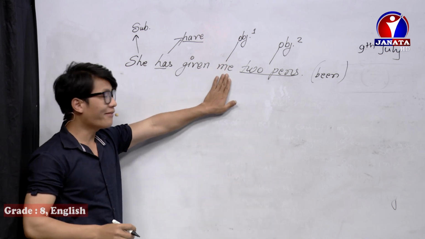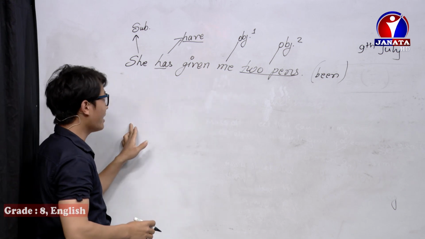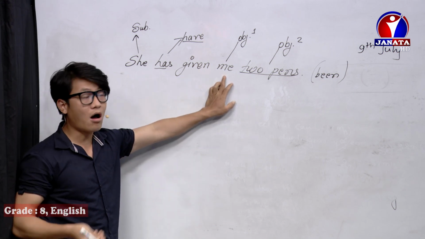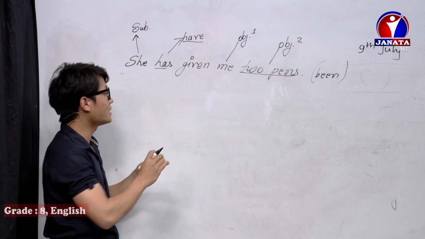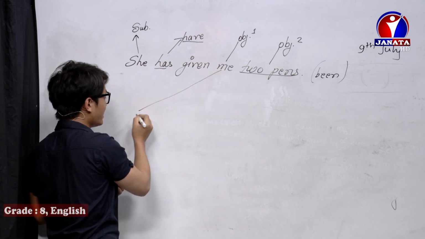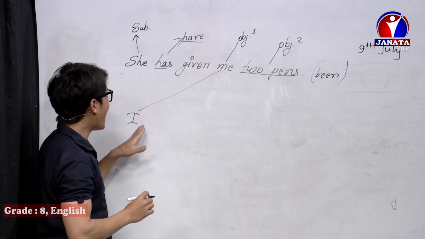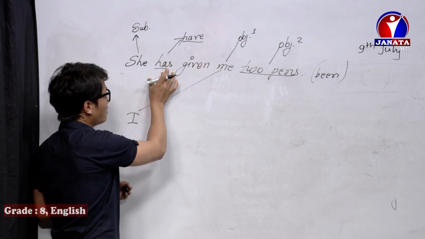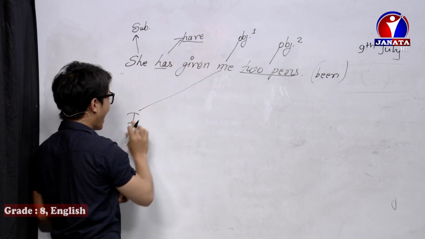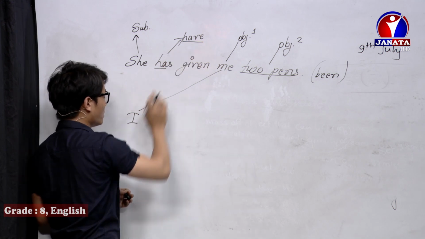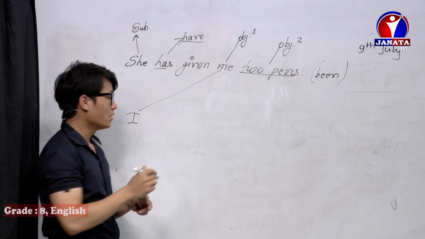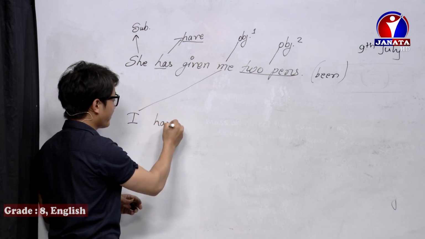Me is the objective case, so what is the subjective case of me? It is I. So I comes first. Here the auxiliary verb is has or have; I take have. So we write I have.